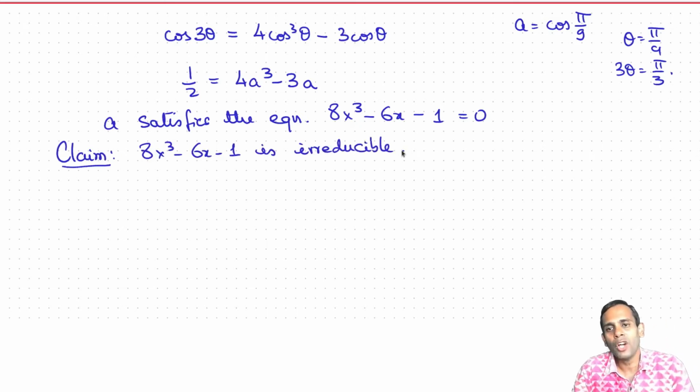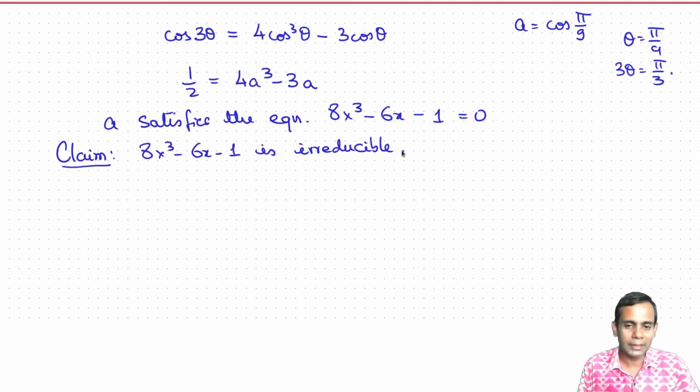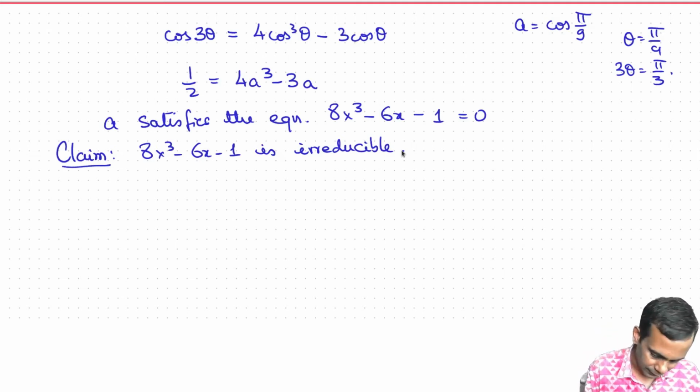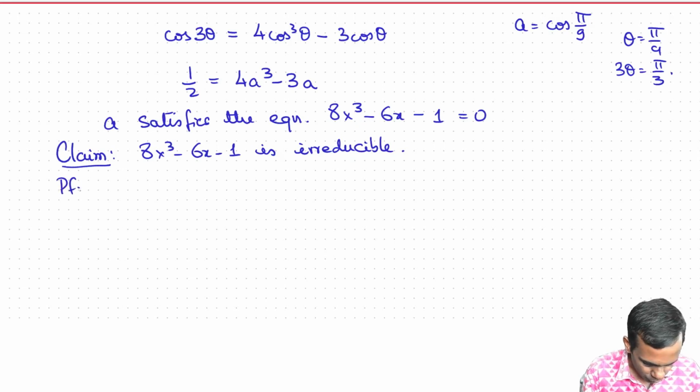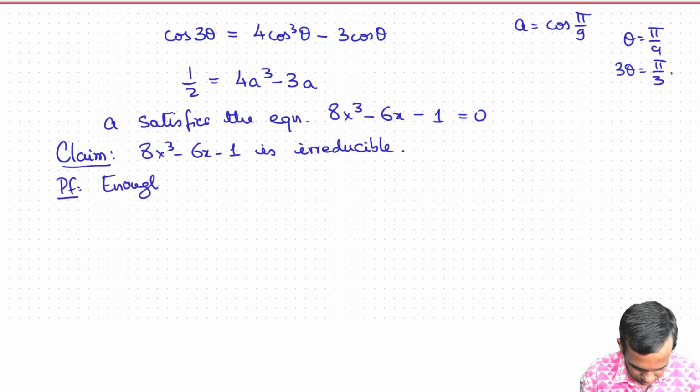Now if it were not irreducible, it would have at least one linear factor, because any factorization would either be into a polynomial of degree 2 and a polynomial of degree 1, there's no other possibility, or 3 polynomials of degree 1, but it would certainly have a linear factor. So to prove this, it's enough to show that this has no root in Q. It has no linear factor means that it has no root.